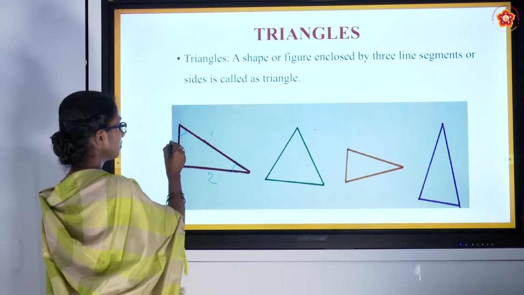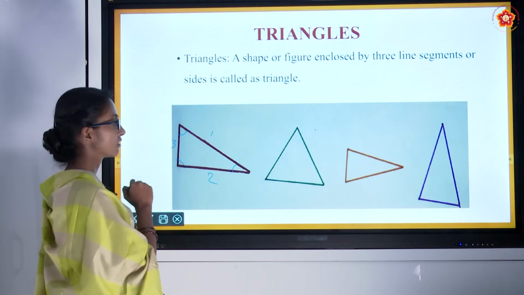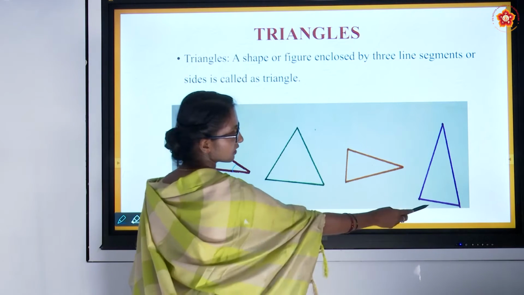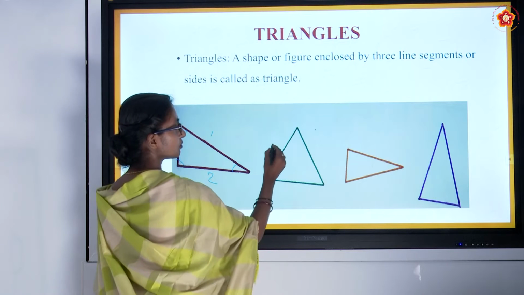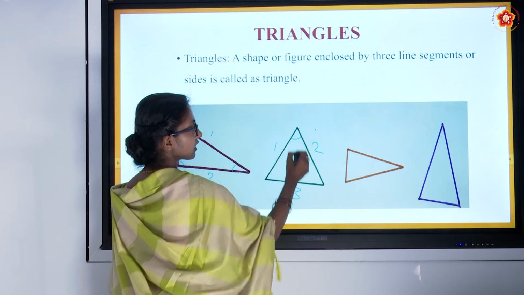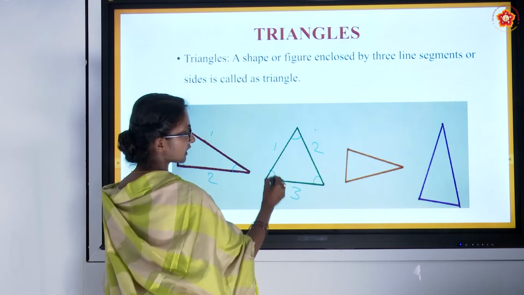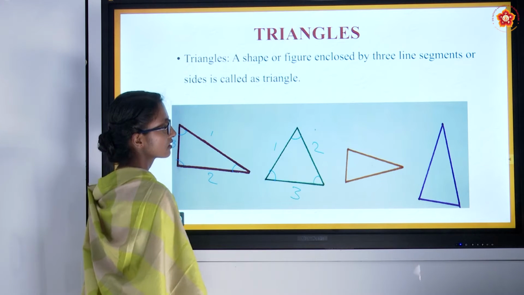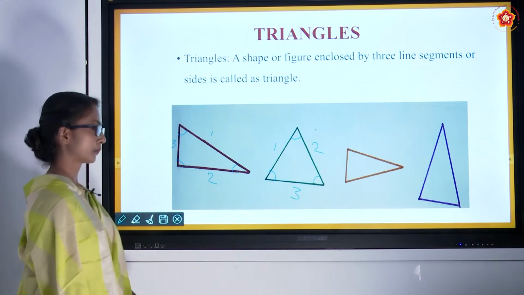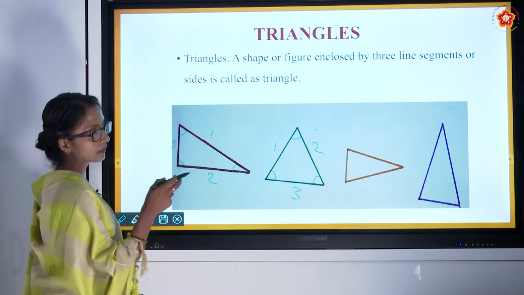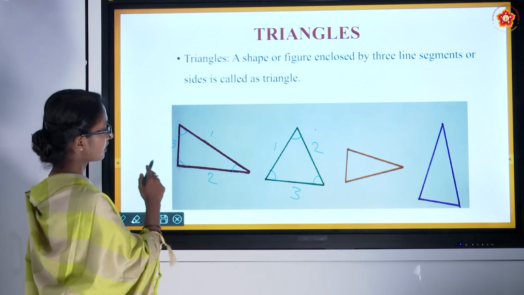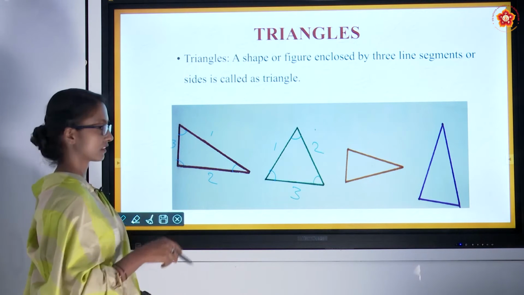1, 2, 3. 3 sides. Fine. Even this is also a triangle. This is also a triangle. It goes the same because there are 3 sides and angle 1, angle 2, angle 3. 3 angles. It is the same with the other 2 too. The shape may look different, but they have the same number of sides and the same number of angles.